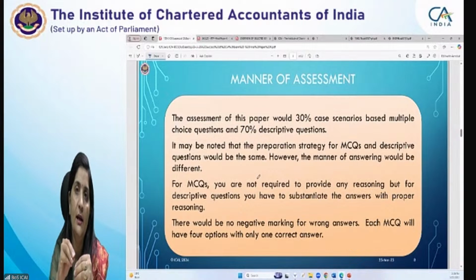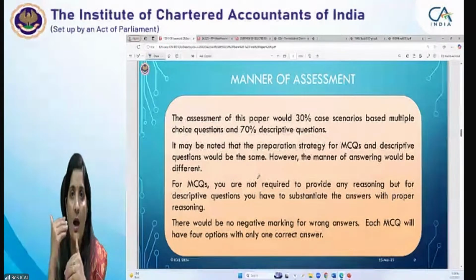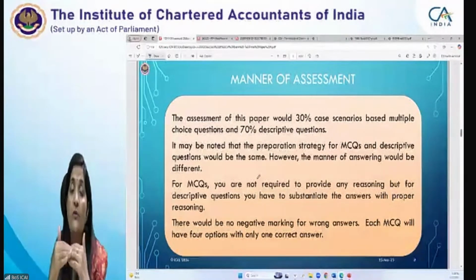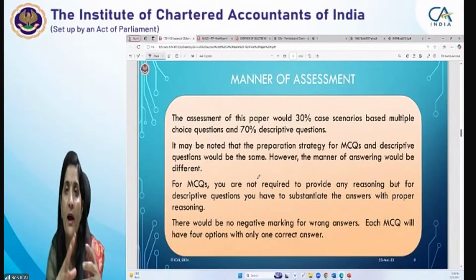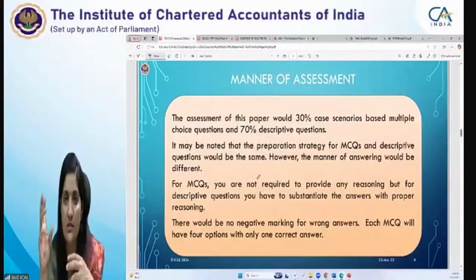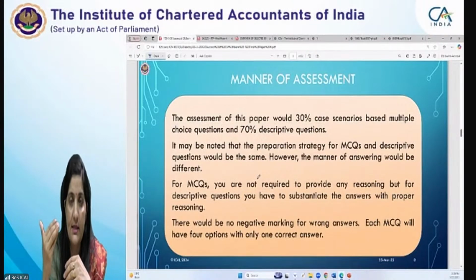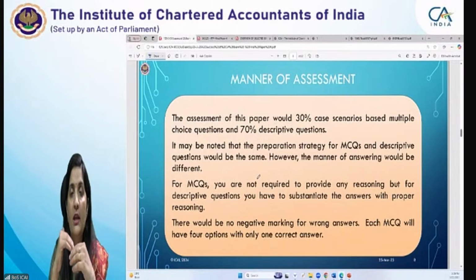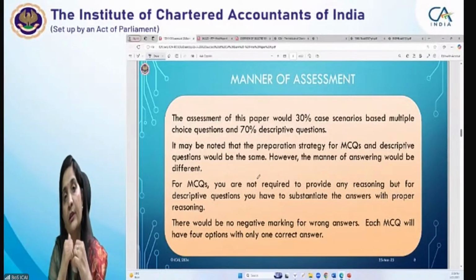However, when you are attempting the descriptive questions, you have to be extra careful about how to present your answers, because you have to substantiate your answers with the provisions. What provisions are applicable while arriving at a particular conclusion or doing a particular computation? We have continuously noticed that students are very much aware of the provisions, but still not able to fetch good marks.